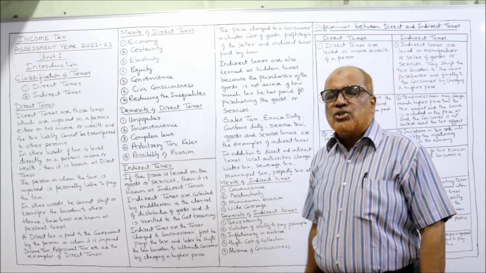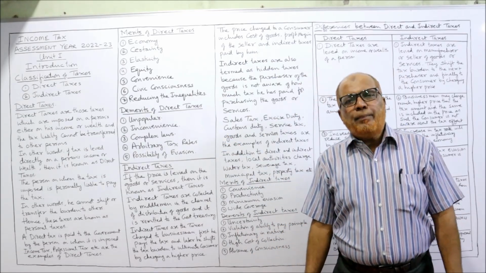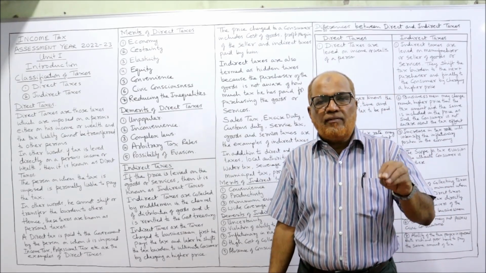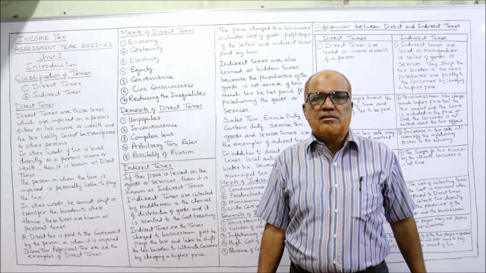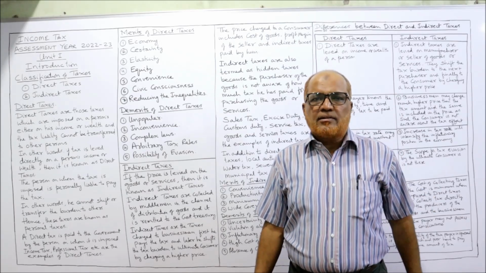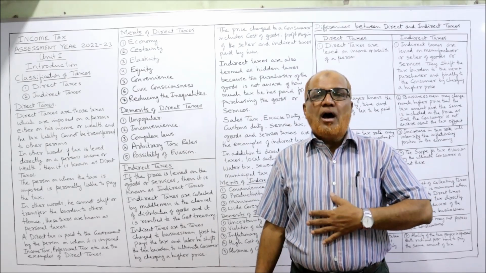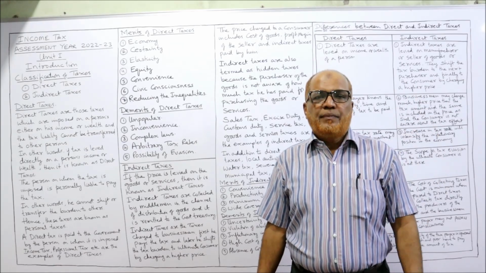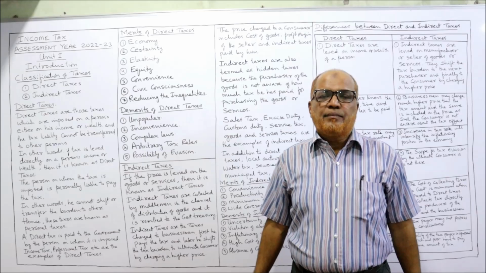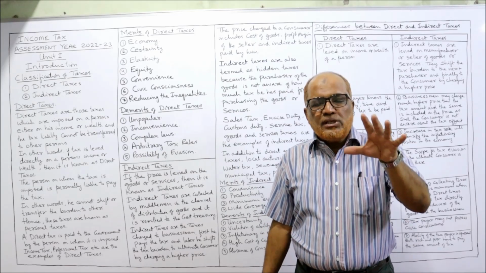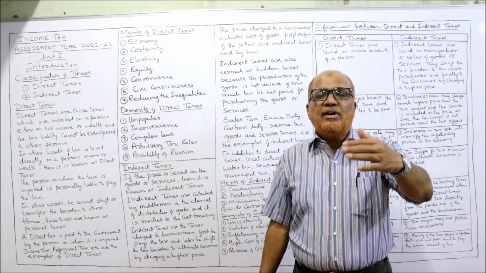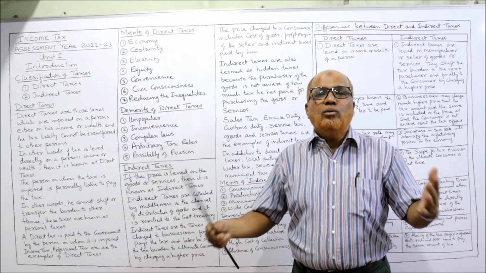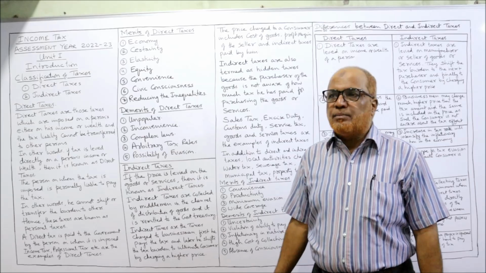Next one, civic consciousness. The people will know that how the government is spending their revenue which is obtained from taxes. Suppose I am paying the tax, I will have civic consciousness. I want to know how the government is spending my money, the taxpayers' money. So by imposing these direct taxes, there will be civic consciousness. People will try to find out how the government is spending the tax money.